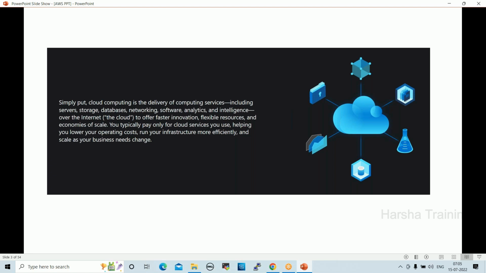Currently, let us say there is no cloud concept. All our servers, storage, and network, we have hosted in the local data center, local server room. When we have a local server room, we have full control of them. Whenever you want to upgrade, modify, or start a server, you can take full control.